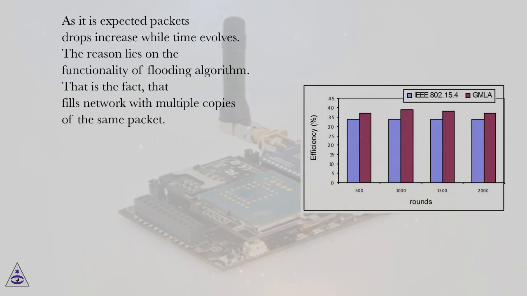As is expected, packet drops increase while time evolves. The reason lies in the functionality of the flooding algorithm. That is the fact that it fills the network with multiple copies of the same packet.